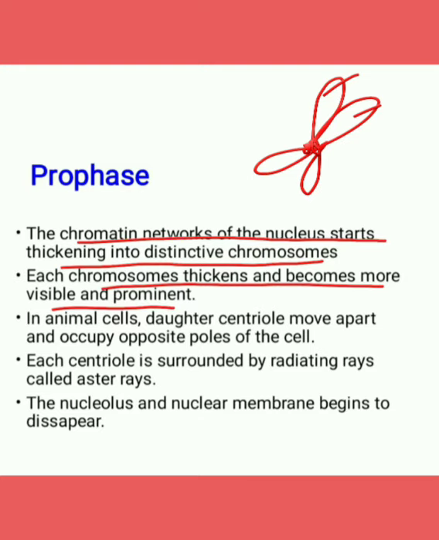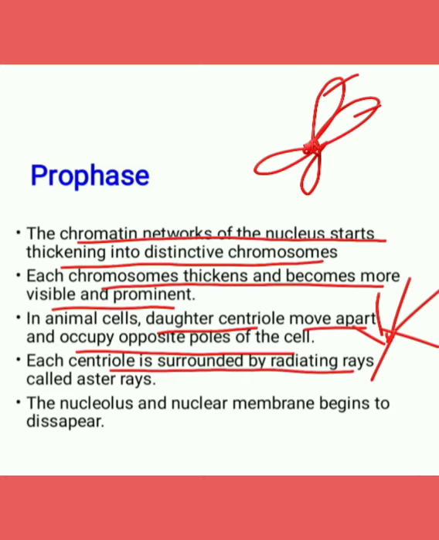In case of animal cells, the centrioles move apart and occupy opposite poles of the cell, and each centriole is surrounded by radiating rays, that is aster rays. The nucleolus and the nuclear membrane begin to disappear at this stage, and some spindle fibers appear between the daughter centrioles.